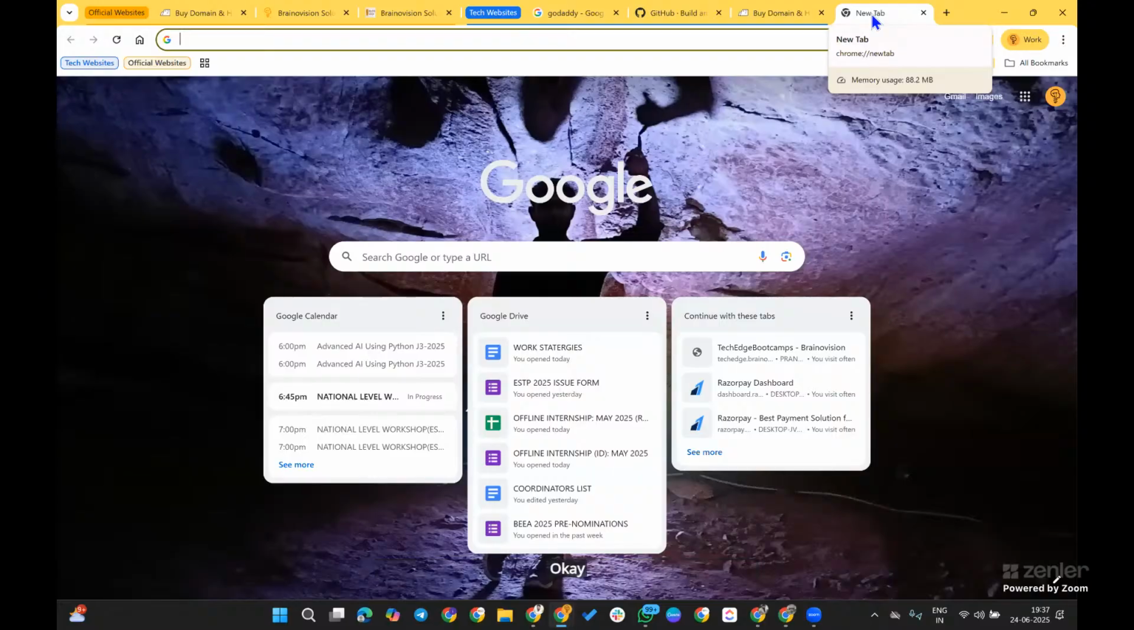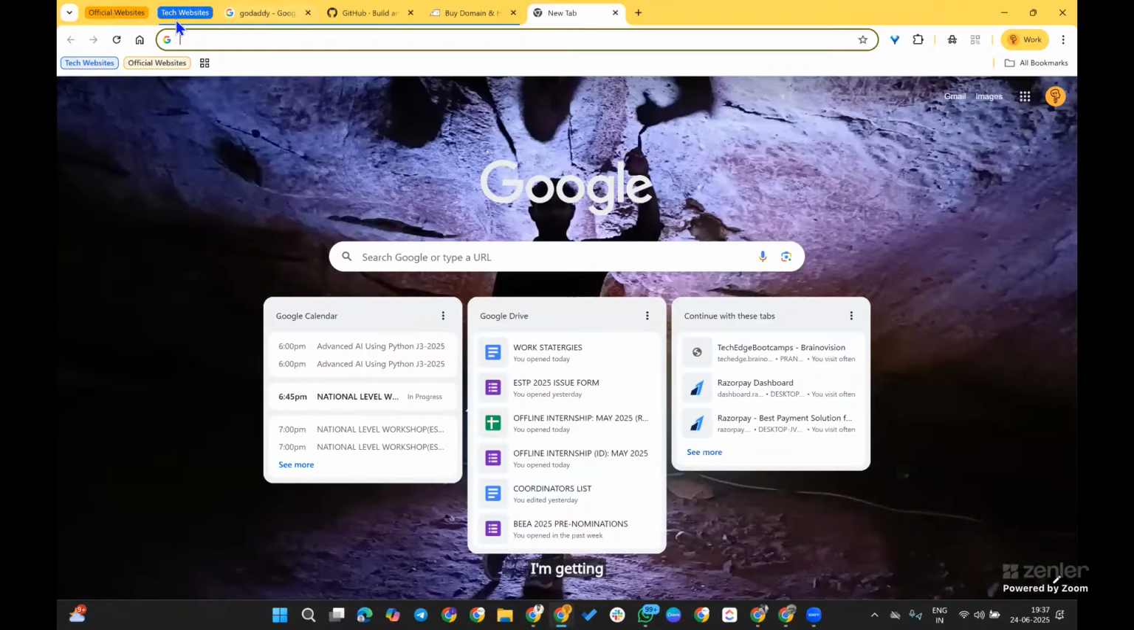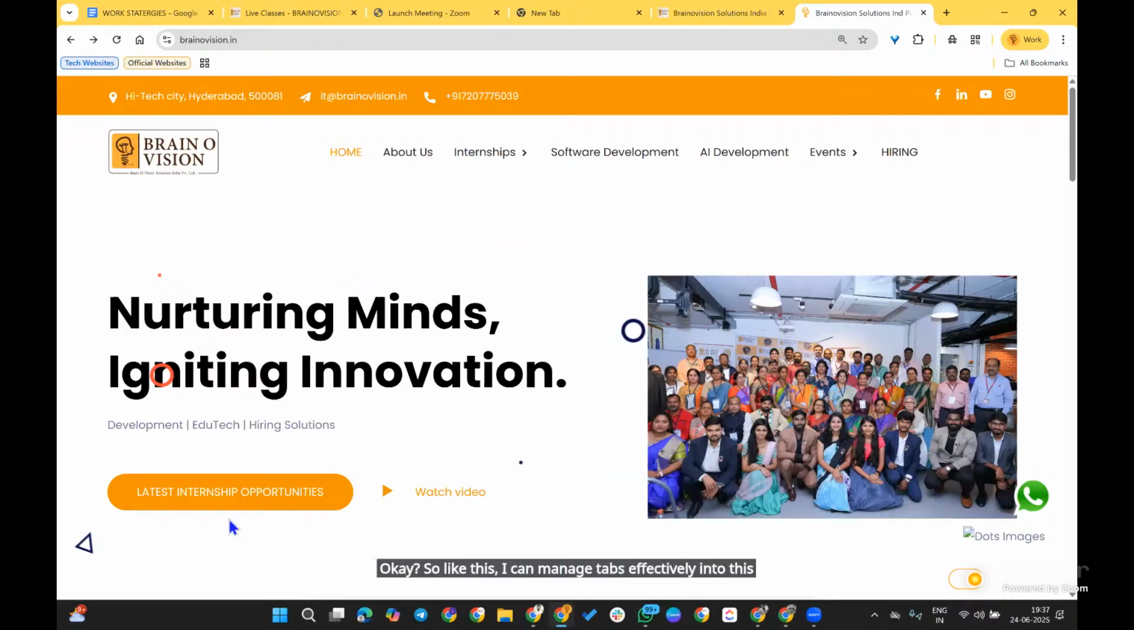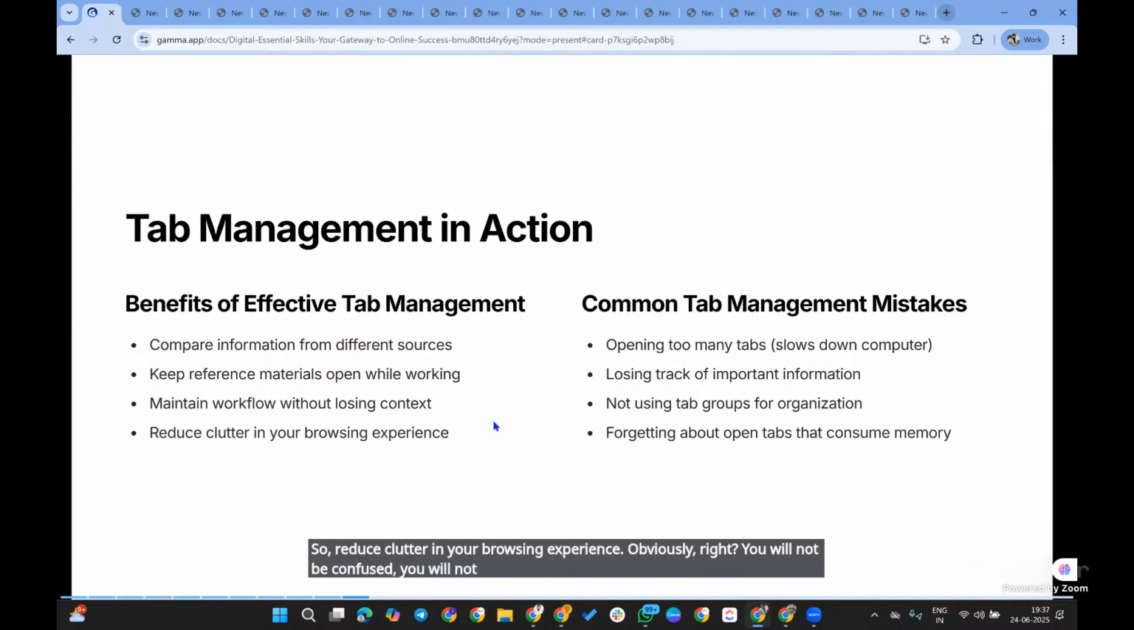Okay, seven tabs may be coming here. But once I click on the particular tab, I am getting only two to three tabs here. So like this, I can manage tabs effectively and reduce clutter in your browsing experience. Obviously, you will not be confused or irritated, so you can simply and happily work on that.